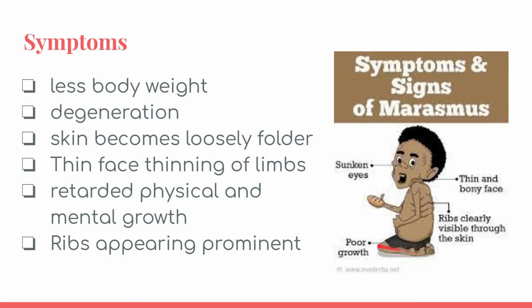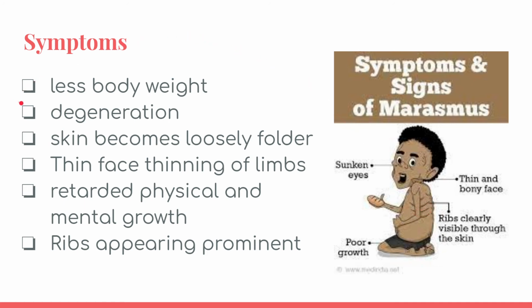See the leg over here, it's very small, and there are sunken eyes. The eyes are literally sunken, and the face is thin and bony. You can see the bones, and the lips can be seen clearly.